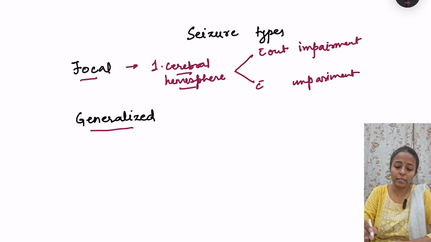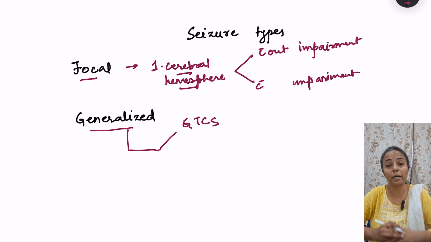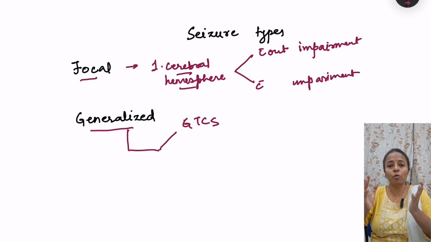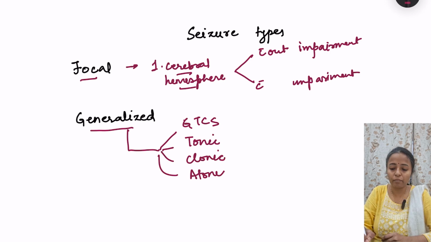Then coming to generalized seizures, they can be of many types. Generalized seizures are the ones which arise from the whole cerebral cortex simultaneously. Excitation is arising from the whole cerebral cortex, both cerebral hemispheres. So we have generalized tonic-clonic seizures, tonic seizures, clonic seizures, atonic seizures, then myoclonic seizures, and then absence seizures.